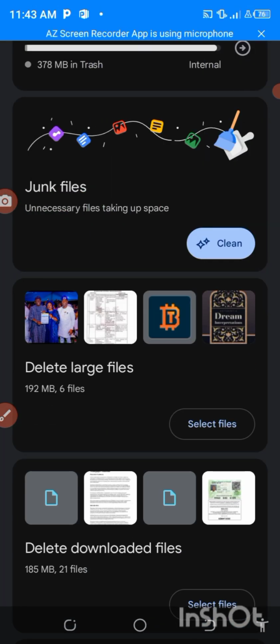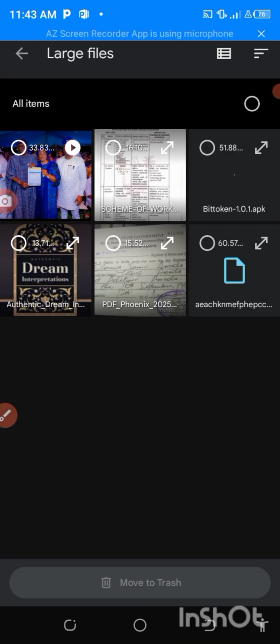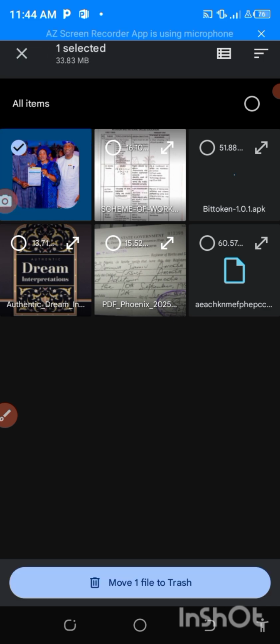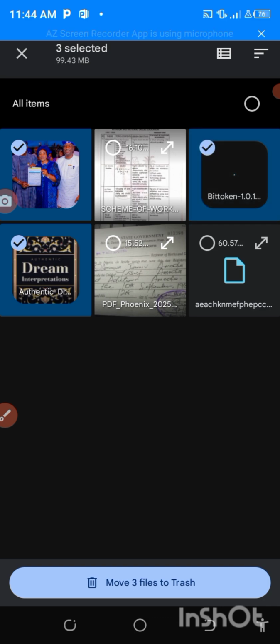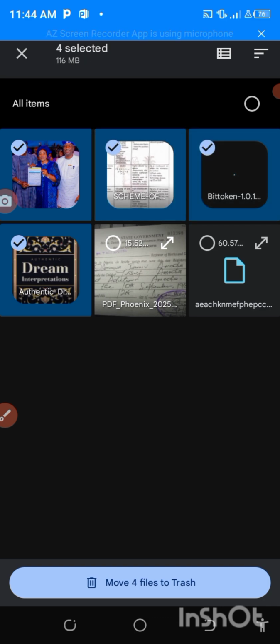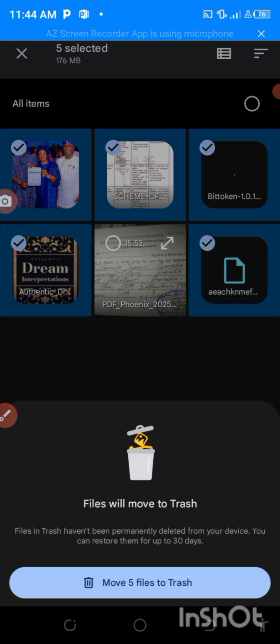So under this one right now, you can also select the ones that are no more useful. So you can see this one, and it will give you more space. Okay, so this one, this one, and this one. So I will delete everything here.